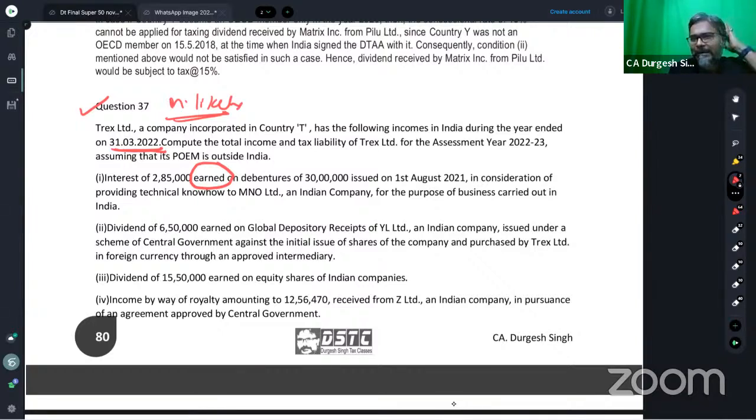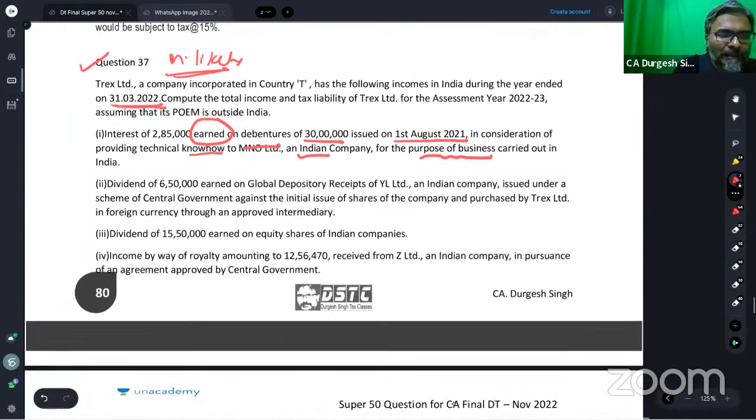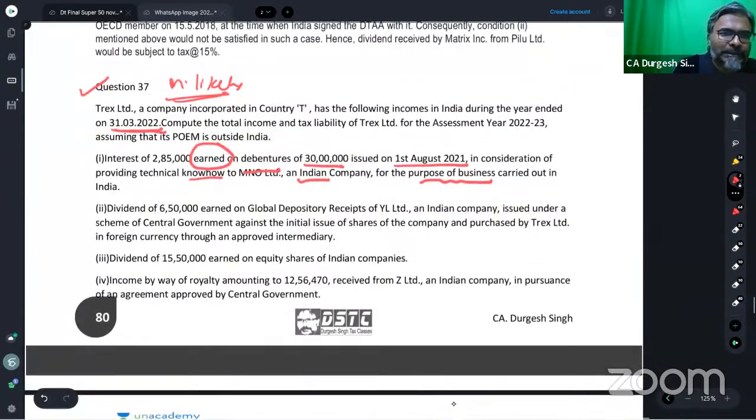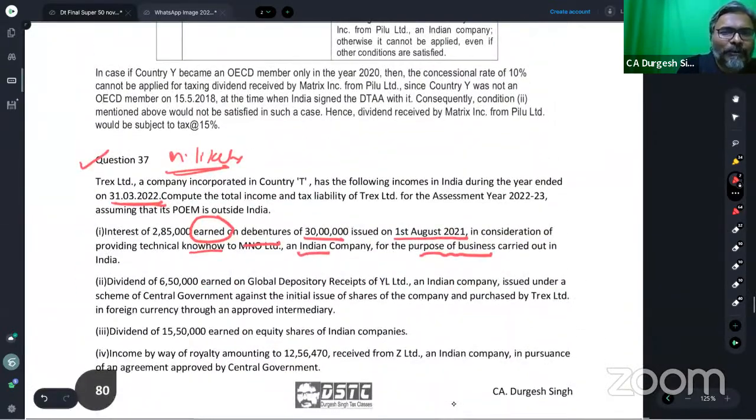Okay. Now, students, the interest income of the non-resident is coming from what? It is coming from debentures of rupees 30 lakhs issued on 1st August 2021 for a consideration of providing technical know-how to MNO Limited, which is an Indian company, and for the purpose of business carried out in India. Anand, be careful. Be careful, students. So far as interest income is concerned, I hope that all of you are aware of it. The interest income of the non-resident is assessable under section 115A.